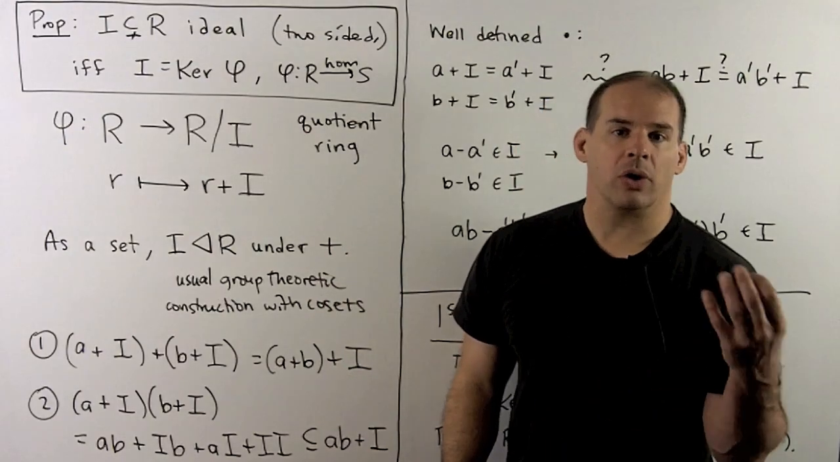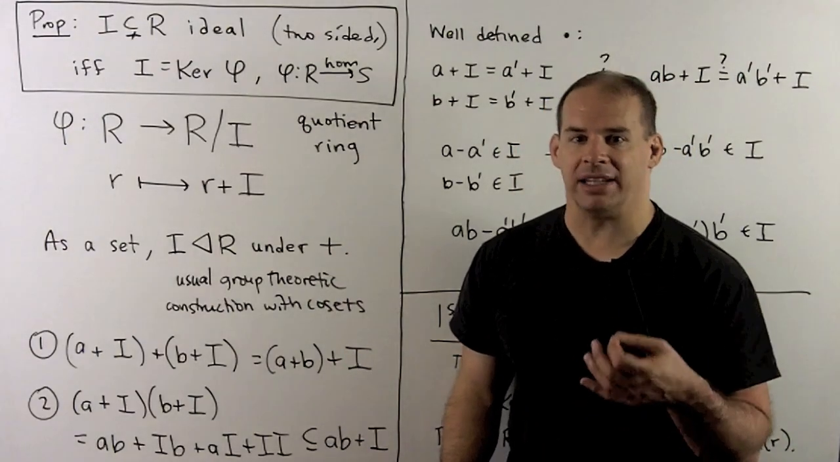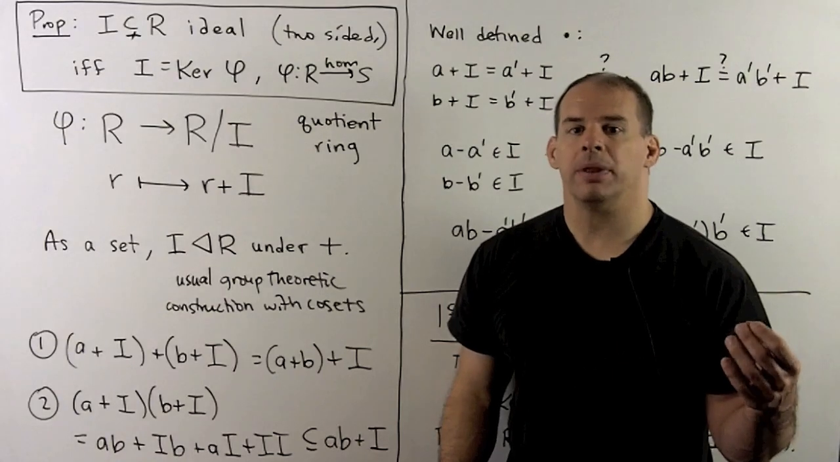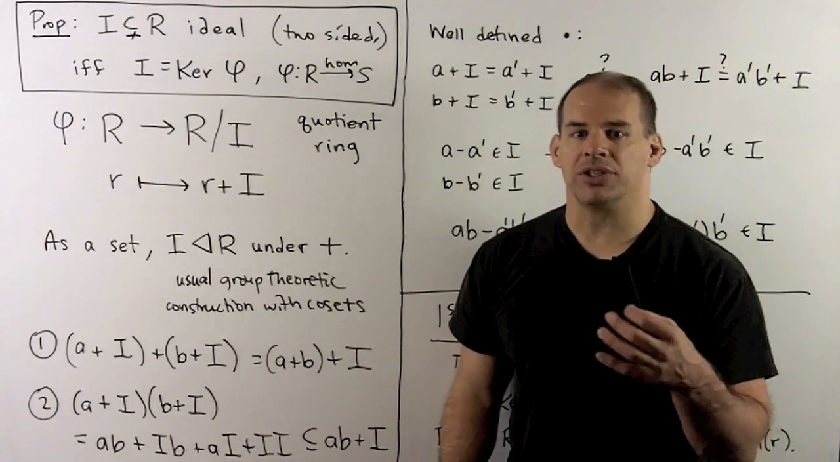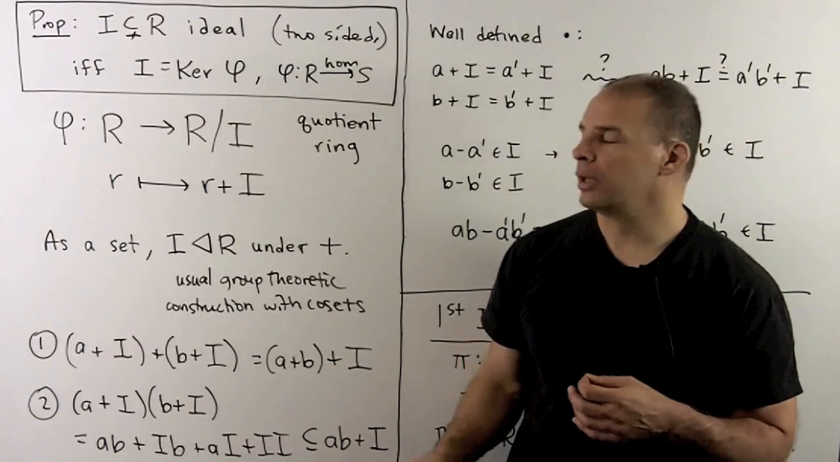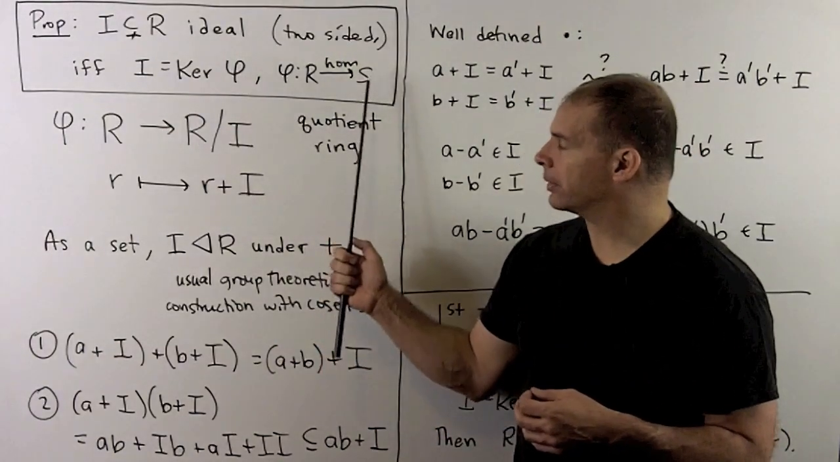Now, one direction we've already shown. If I have a ring homomorphism, its kernel is an ideal. So if I have an ideal that's not exactly equal to the ring, how do we get that as the kernel of some homomorphism? The natural way to do that is by considering quotient rings.